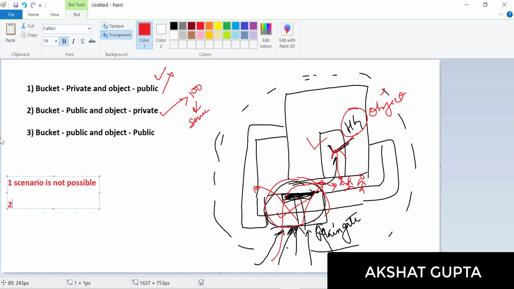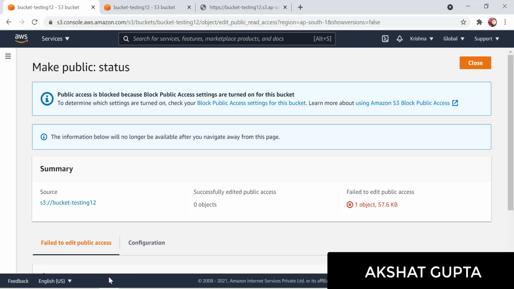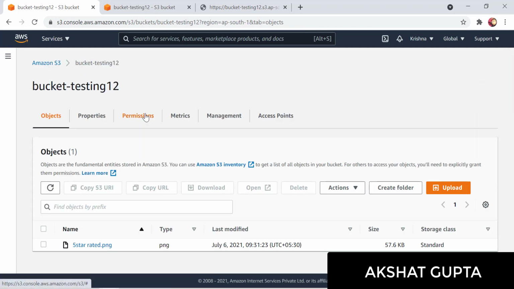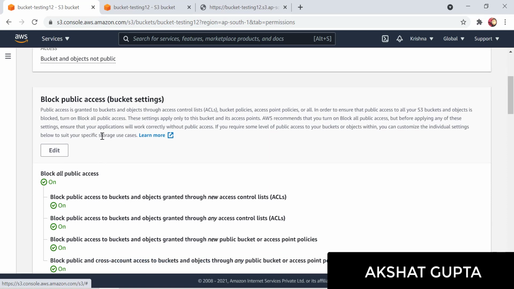Let's see our second scenario: can we make a bucket public and the object private? First we have to discuss how we can make a bucket public. Let's close this off and go to Permissions. Now, Block public access.